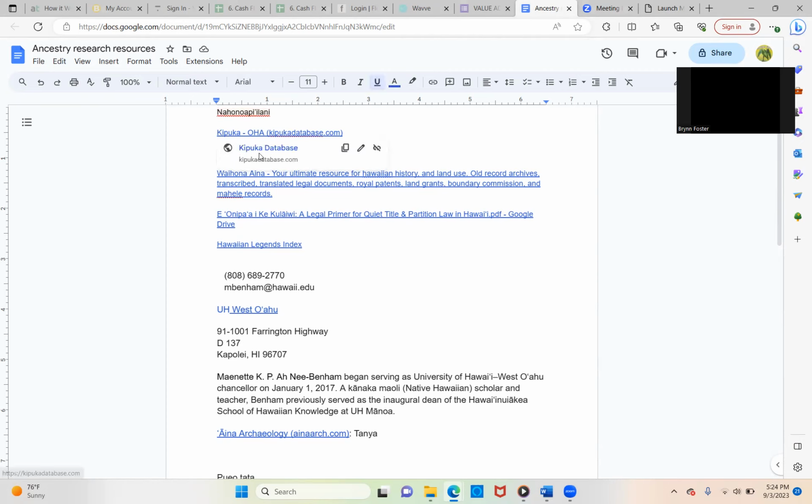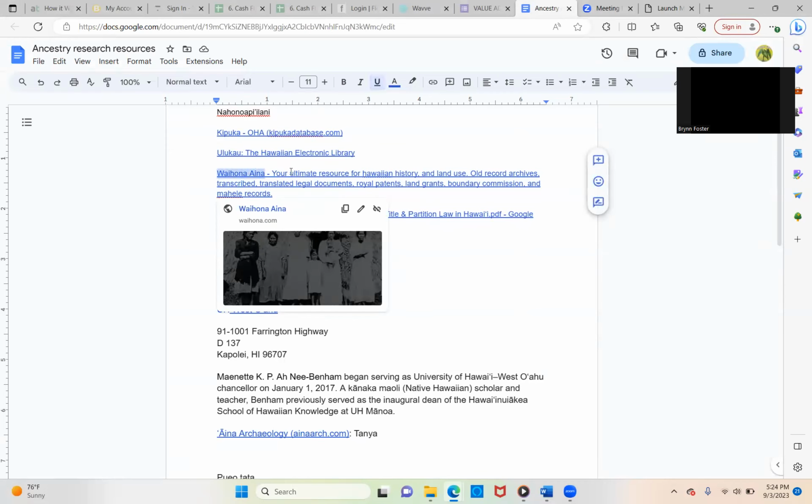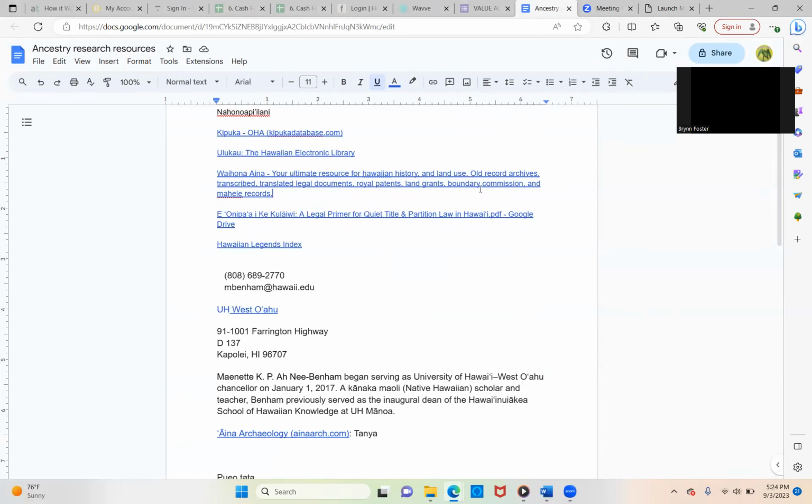This is the OHA Kipuka database. And then here is the Ulukau. And this Waihona Aina is where I've been able to find land use, record archives, legal documents, royal patents, land grants, boundary commissions, and Mahele records. So I'm going to show you what that looks like right now.